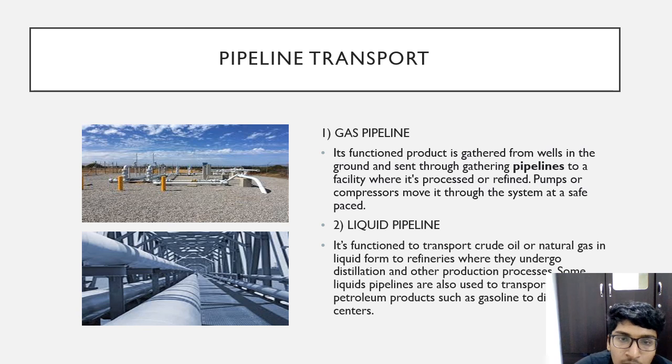The first picture shows a gas pipeline. A gas pipeline is used to transport gas products. The second picture shows a liquid pipeline, which is used to transport liquid products.